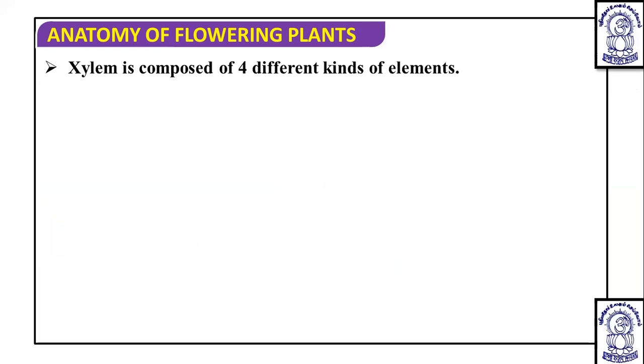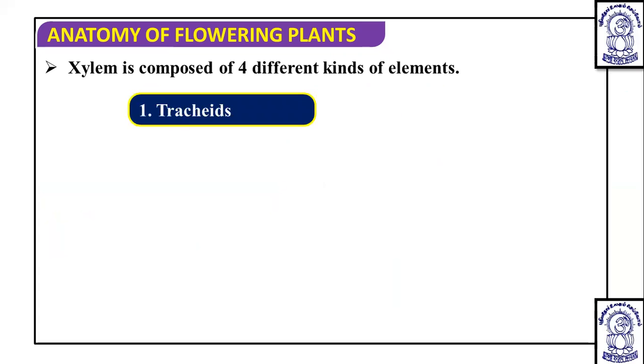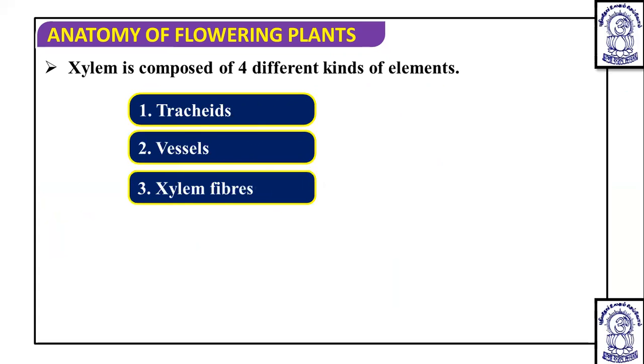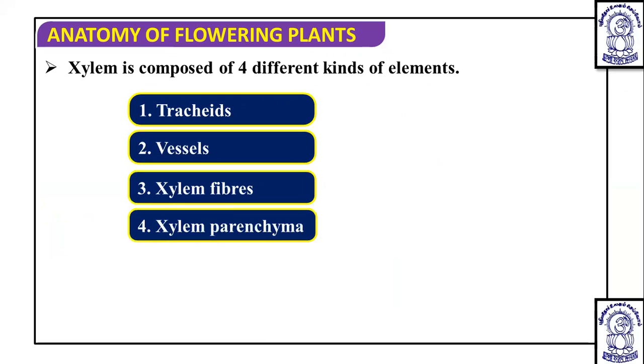Now xylem is composed of four different types of elements or cells, that is the tracheids, vessels, xylem fibers, and the xylem parenchyma. Now when we talk about tracheids and the vessels, which are the two main conducting elements, these vessels are also known as trachea, or tracheae.